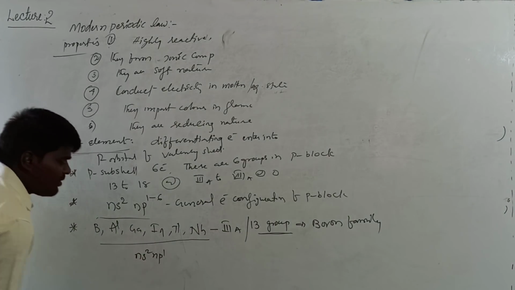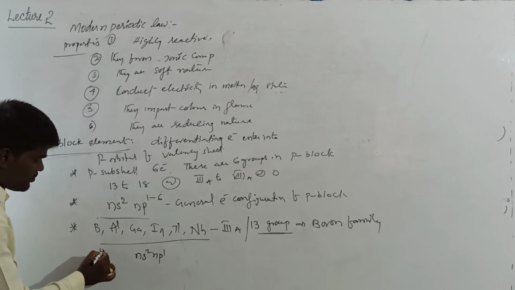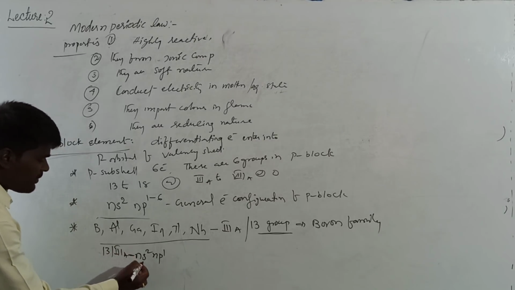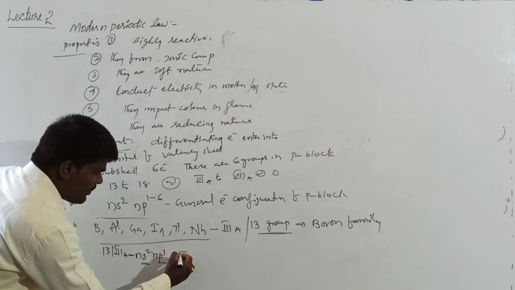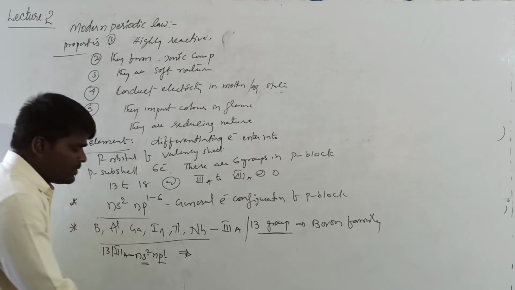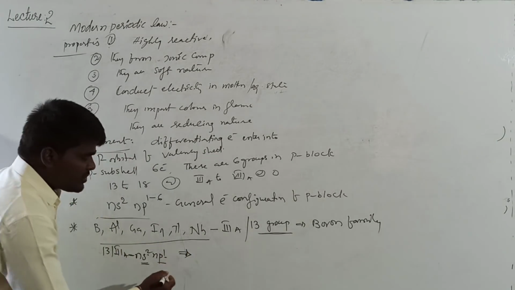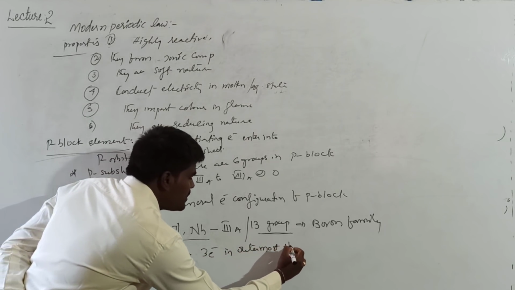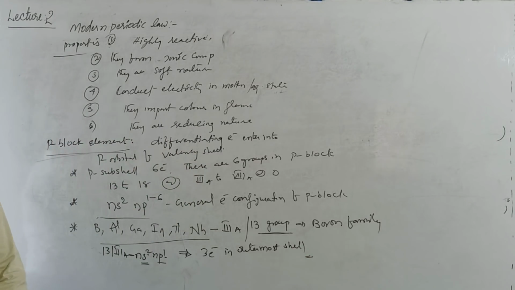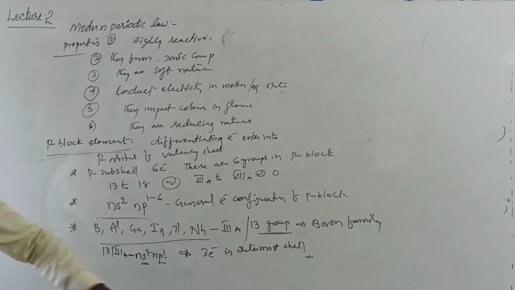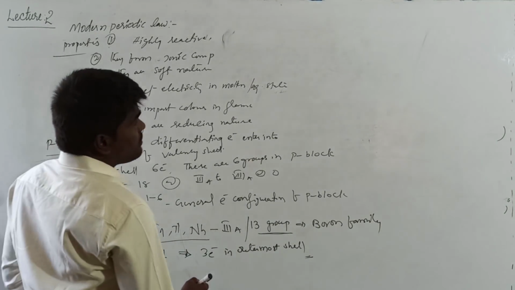ns2 np1 is the general valence electronic configuration of 13th group, or 3rd A group. How many valence electrons are there in the outermost shell? 2 electrons in s orbital, 1 electron in the p orbital. So there are 3 electrons in the outermost shell. In competitive examinations, you may be asked about the number of electrons in a particular group. In 13th group, there are 3 electrons. Right?